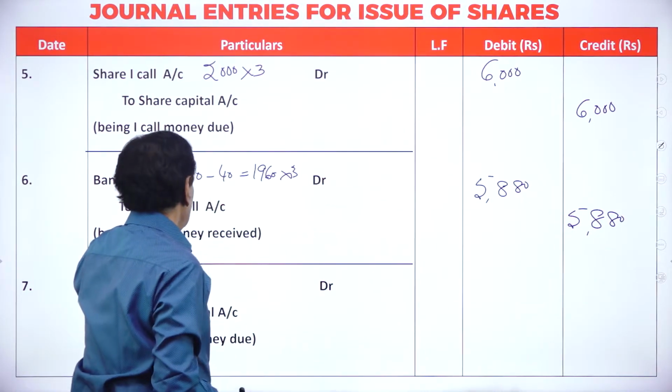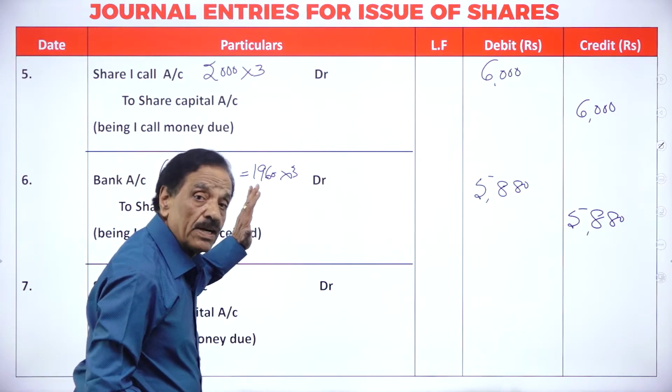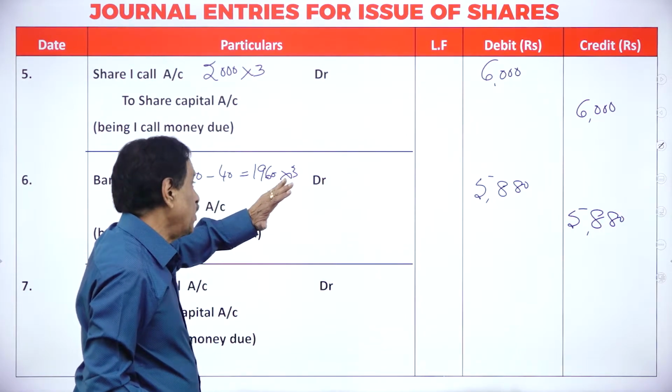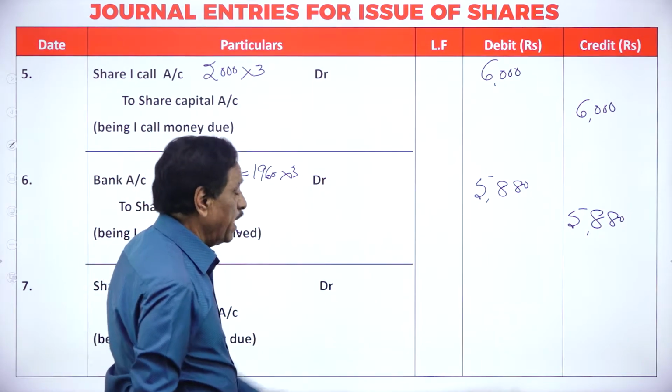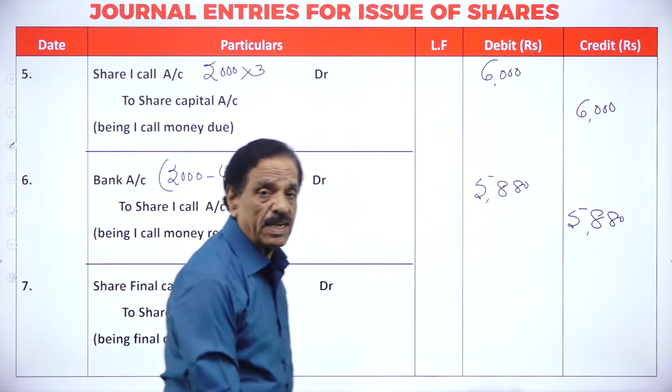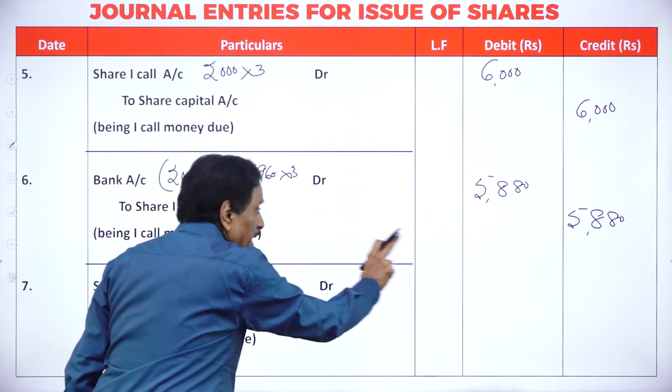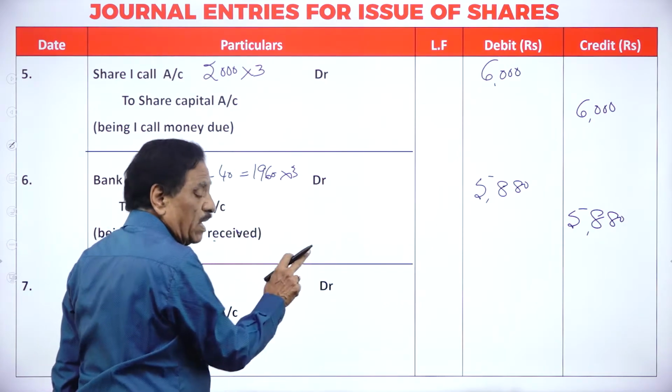So out of 2,000, 40 shares' money you could not receive, and 1,960 shares' money you will receive at rupees 3. It comes to 5,880. The entry: bank account debtor to share first call account.